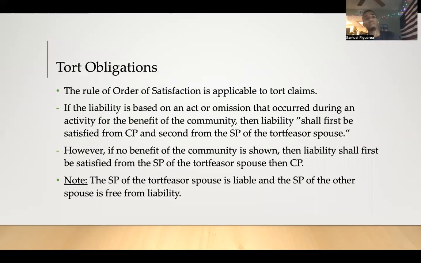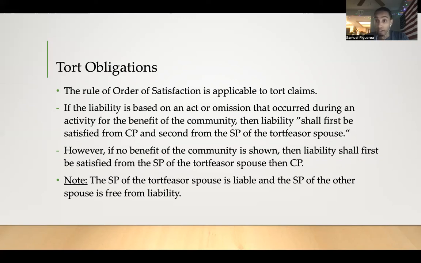Another exception is tort obligations. The rule of order of satisfaction is applicable to all tort claims. Therefore, it's important to understand this rule and to memorize it. These two points here is that if the liability is based on an act or omission that occurred during an activity for the benefit of the community, let's say that the husband is driving to work to use his hourly pay to pay the rent, that is an activity for the benefit of the community.